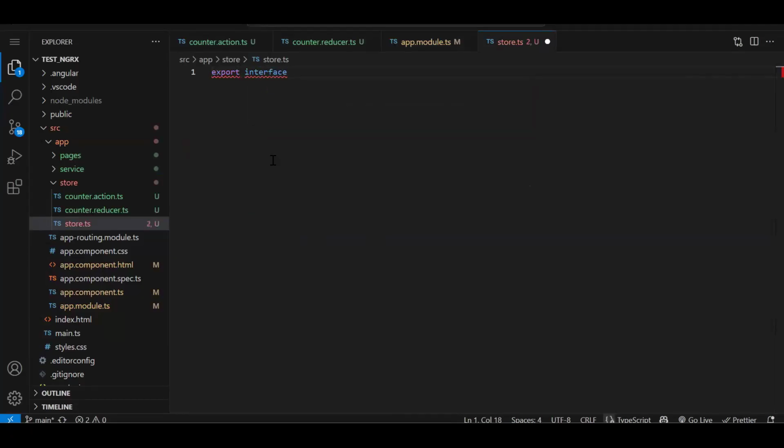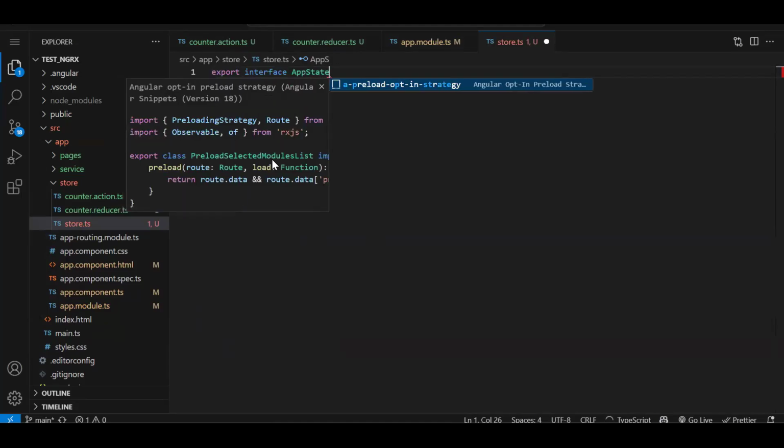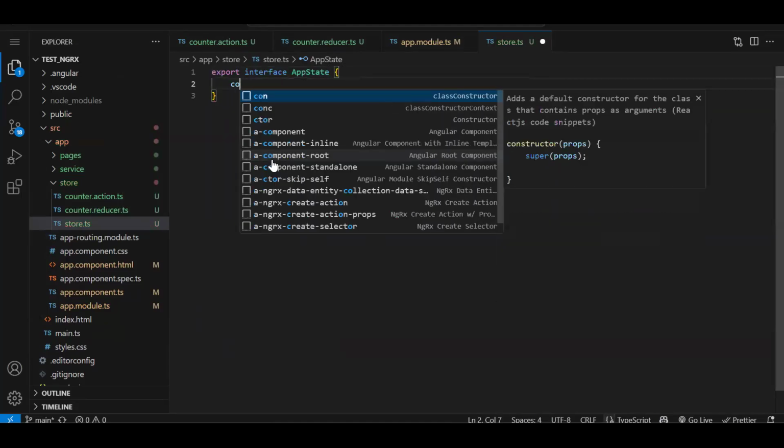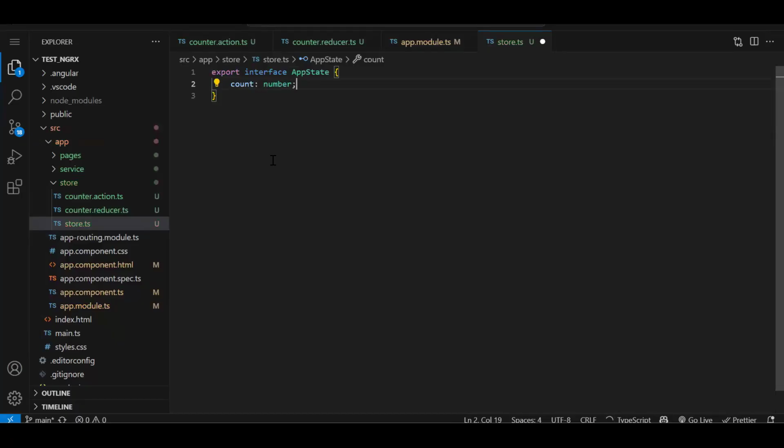Now inside the store file, we have to specify an interface, export interface. This we are going to use in our app component. AppState. Currently, we are going to have only one state, that is count, and the data type will be number. Fine. So we have created our interface. See, action, reducer, then we registered our store in the app module, then we created an interface. This is optional, but instead of going with any, we should create it.